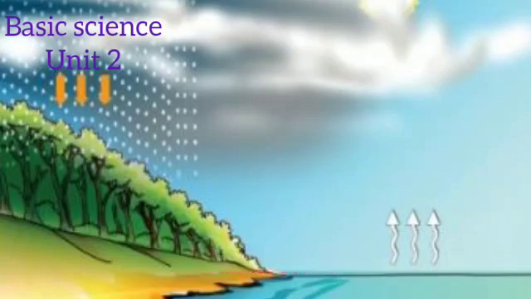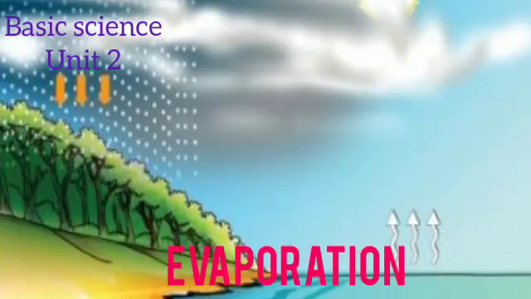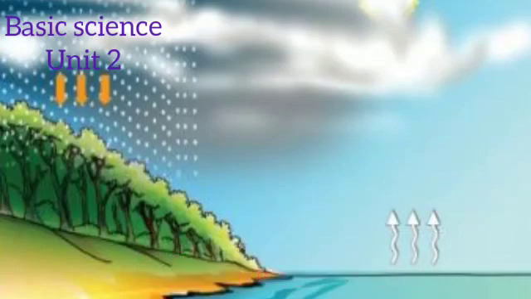So you can see that water from the oceans and seas, due to the heat of the sun, evaporates. What is evaporation, children? The process in which the liquid changes into gaseous state. Here the liquid is water from the oceans, and when it absorbs the heat from the sun, it changes into water vapor and goes high up in the sky.